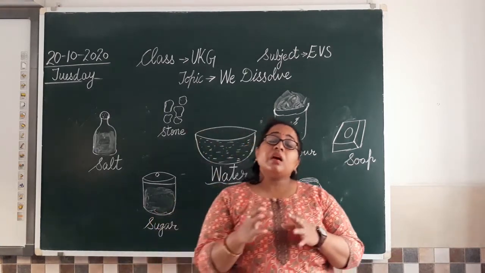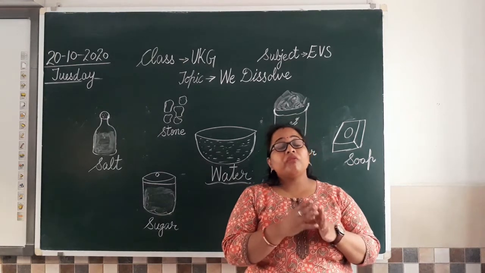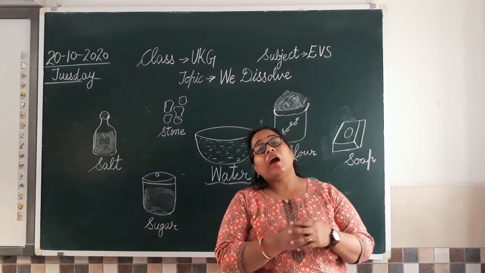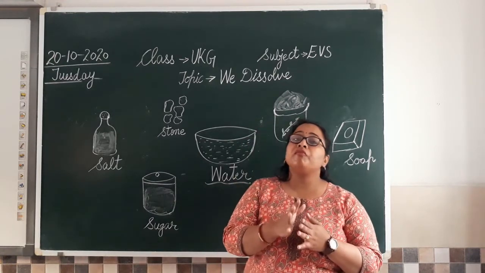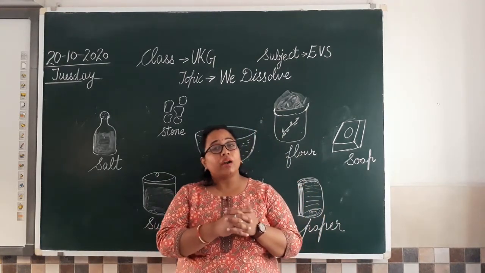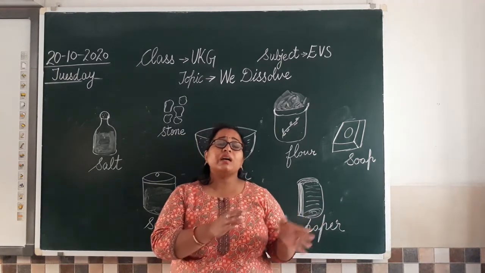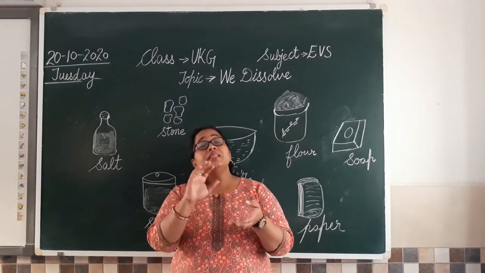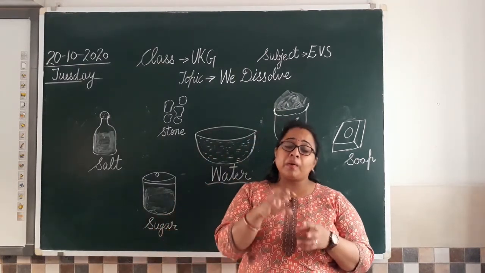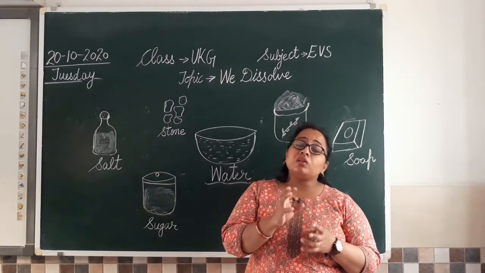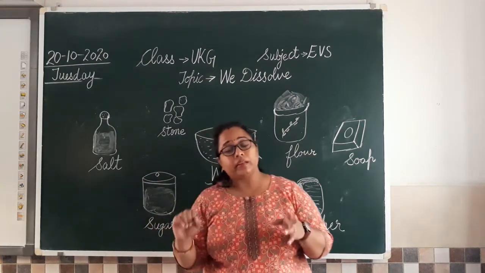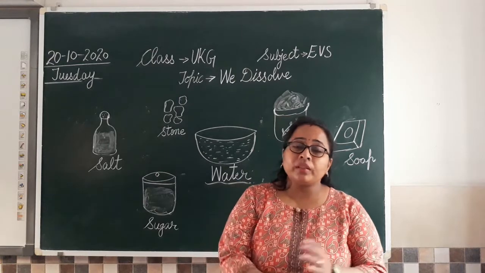Then we have also learned how we can save water, which activities can help us in saving water, and which are few activities that, if we follow them, we are wasting water. So these are few things that we have understood till now. In the previous class we have also understood about sink and float, meaning what all things can sink in the water, जो पानी में डूब जाती हैं. And we have also learned about few things that keep floating on water, जो पानी में तैरती रहती हैं, isn't it? So you all enjoyed doing that experiment at home.